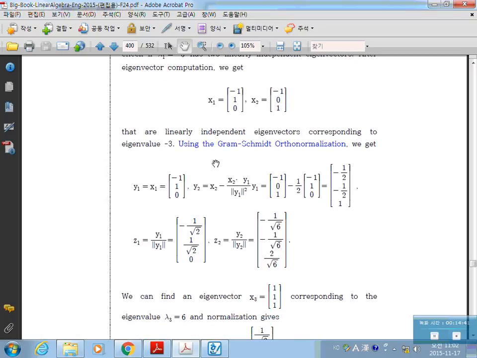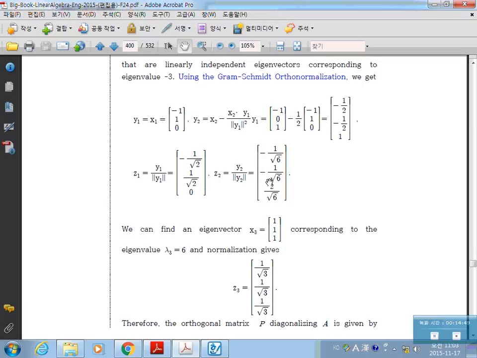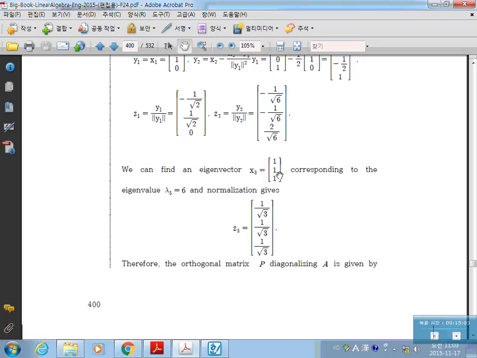So use the Gram-Schmidt orthonormalization process to find y1 and y2, and normalize these two to get g1 and g2. Then these are also eigenvectors corresponding to lambda 1, and they are unit vectors and they are orthogonal. So we have two orthonormal vectors from lambda 1, and for lambda 2 find the eigenvector and normalize it.